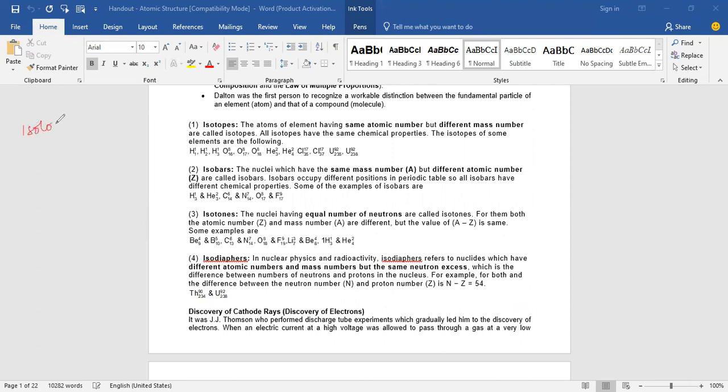Number of neutrons. The number of neutrons will vary. So if you take C-12, C-13, C-14.